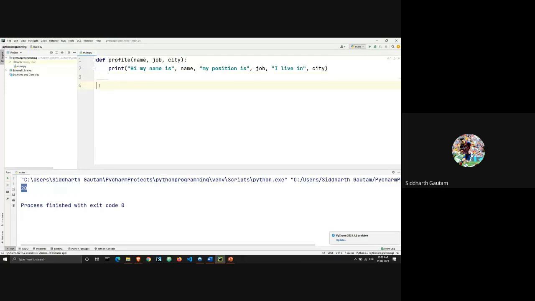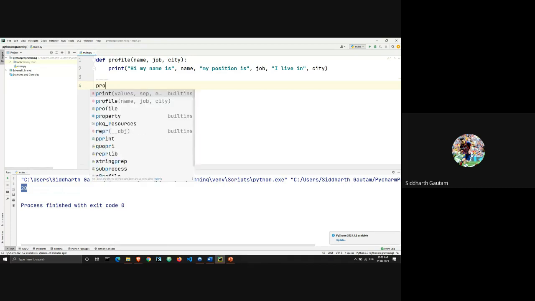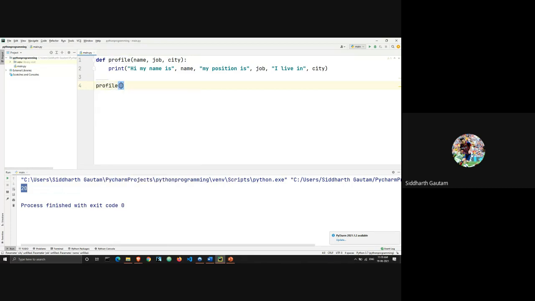So first, let's just do the simplest way of writing this. I will just call the function using the name of the function, and here I can just type, let's say, sdev, and for city I'm just going to write Delhi. So as you can see, when I call this function, the print statement gets executed normally.